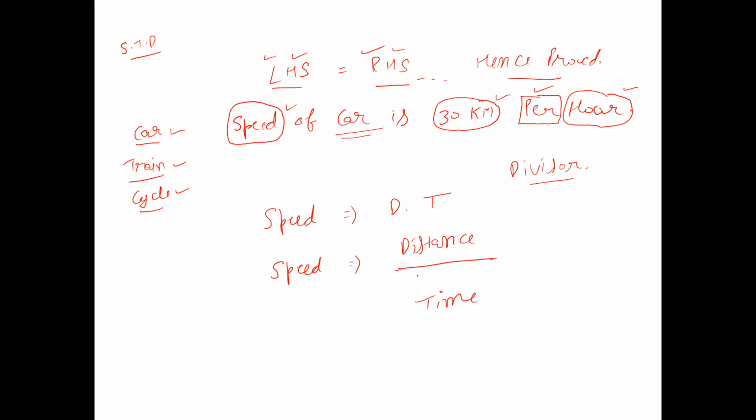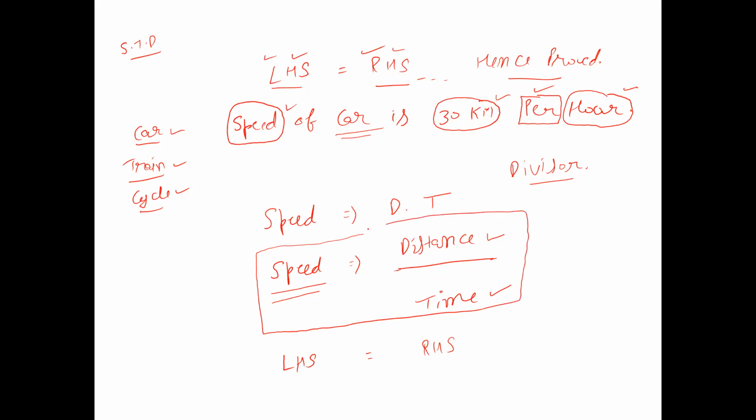So when we divide the distance by time, then we get the speed of any moving object. Okay, so this is the relationship. So the left hand side should be equal to the right hand side. Okay, so as per the basic concepts of the chapter of speed, time and distance, we have to make the equation right by equating the left hand side with the right hand side.